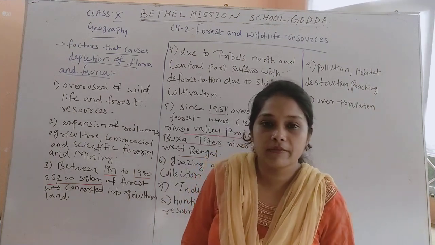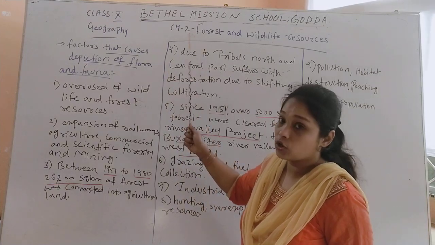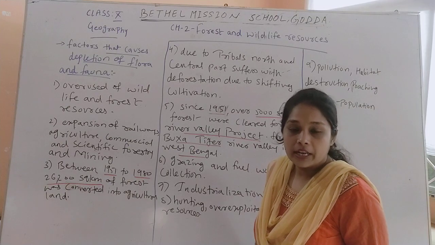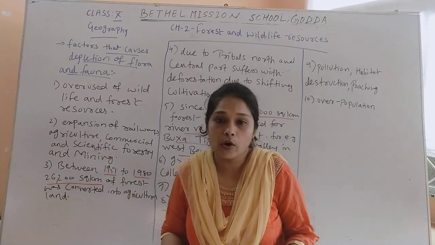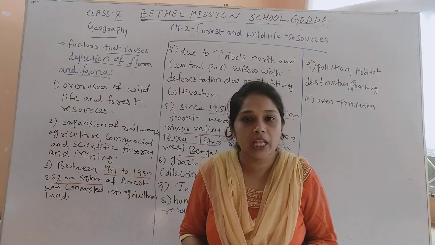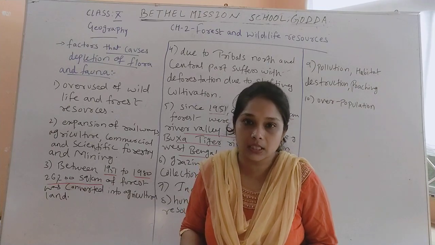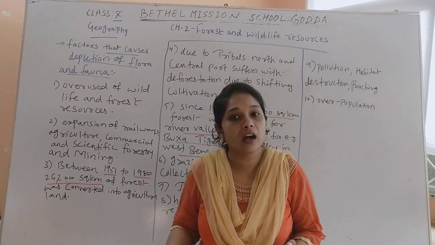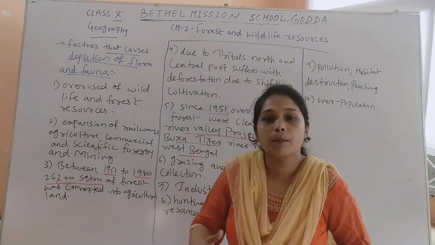This is Parveen. Today we are on the second session of class 10, Geography, chapter 2, Forest and Wildlife Resources. In our first session we have seen how forest and wildlife resources are very important for the biodiversity or for the ecological system in the world, because all the living beings who live in the ecological system depend upon each other.